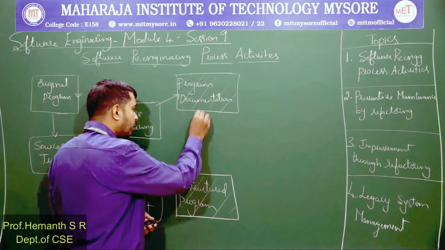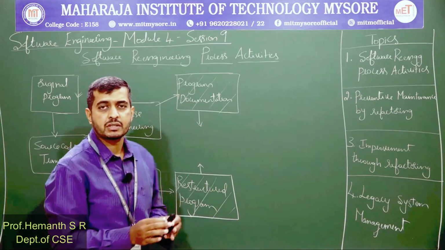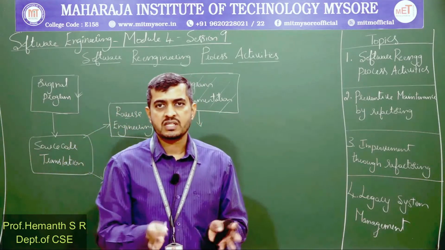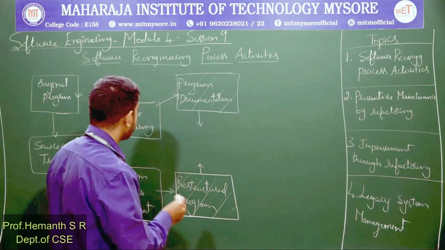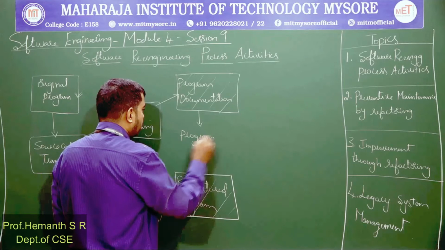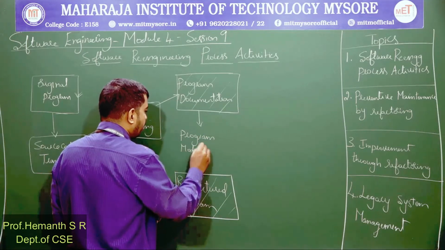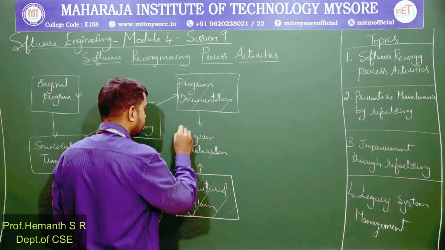We will take both the components and enter into the next stage, the next activity, that is program modularization. What is program modularization? We'll try to understand.